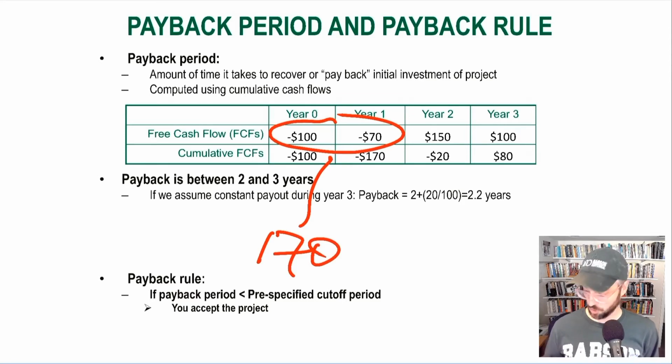Then in year 2, the firm has only recovered $150 million. So comparing $150 million.